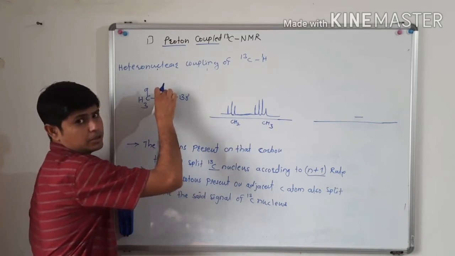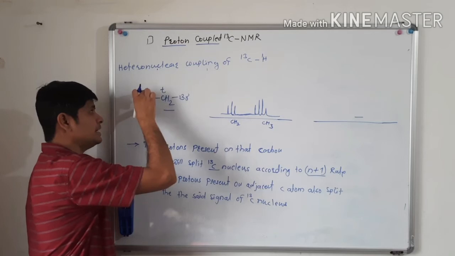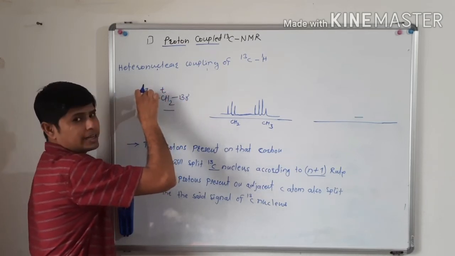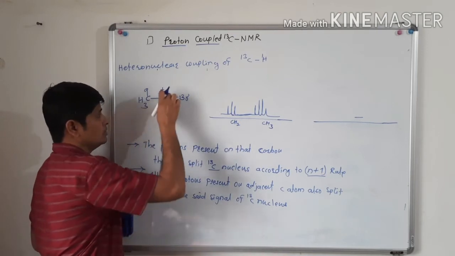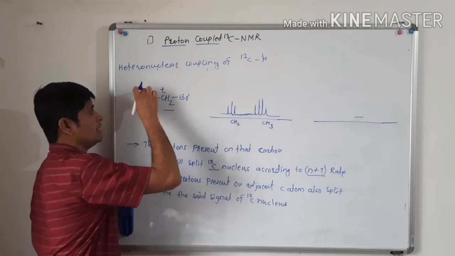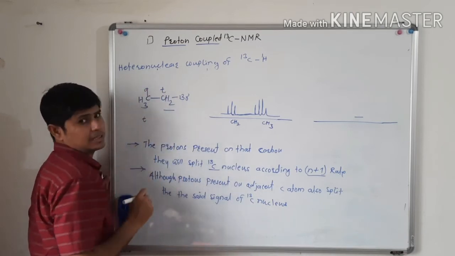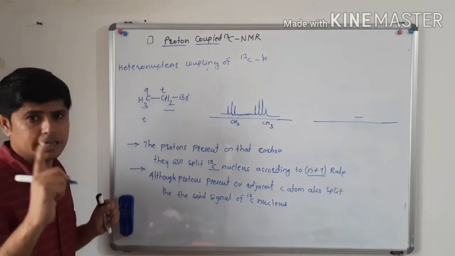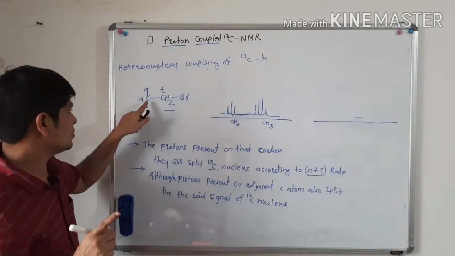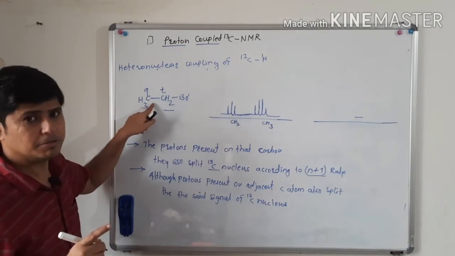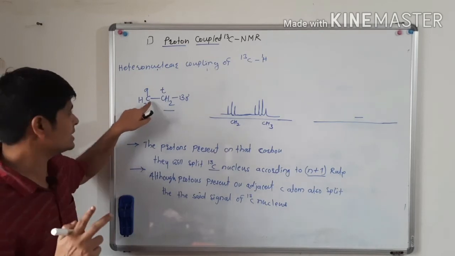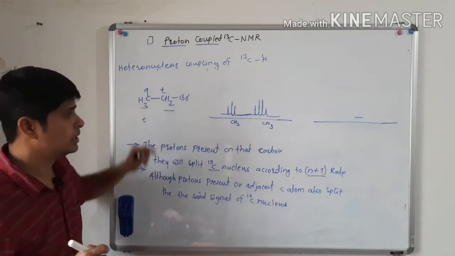These two adjacent protons. These two protons will split this quartet signal. There are 2 protons, hence each line of the quartet will get split into a triplet. Why triplet? Because the carbon which is giving the quartet is having 2 adjacent protons.